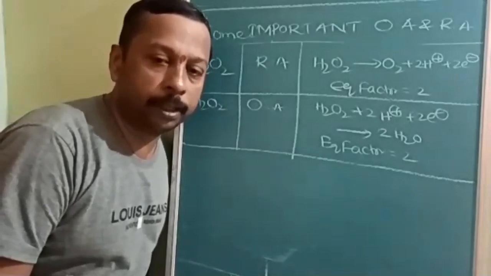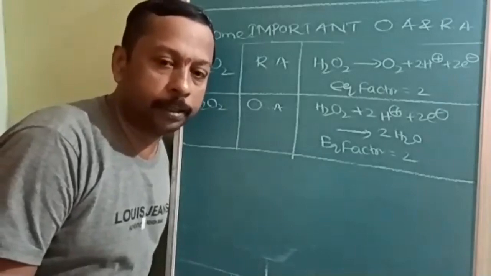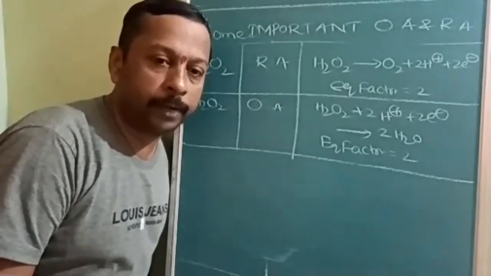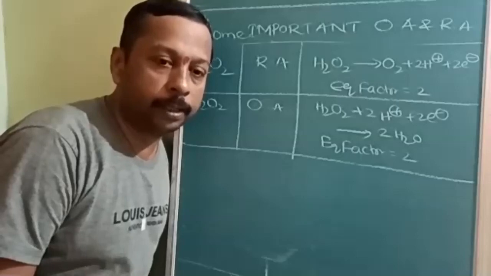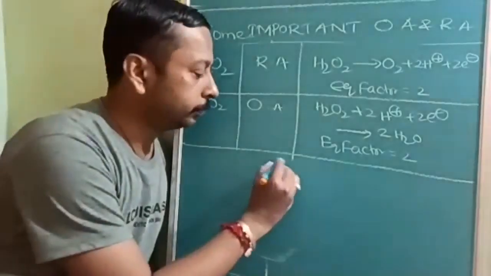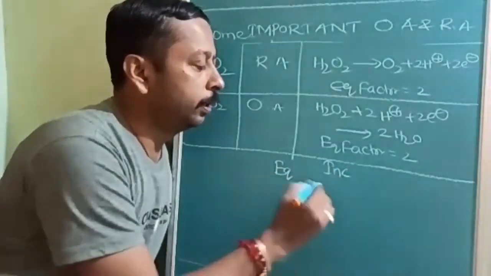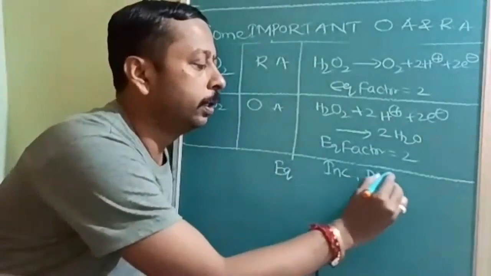Based on that, a question may come on the increasing order of equivalent weight. In increasing order of equivalent weight, the equivalent factor should be lowest, and the equivalent factor is lowest in the basic medium. People in the exam, under tension, forget about increasing or decreasing order.